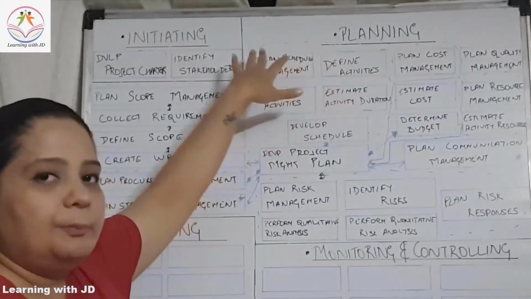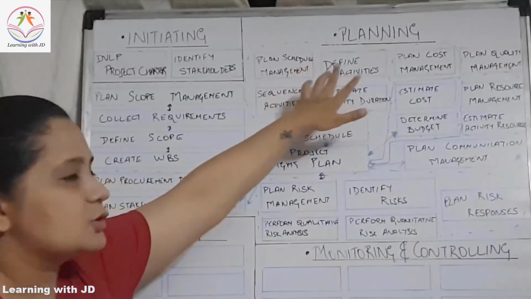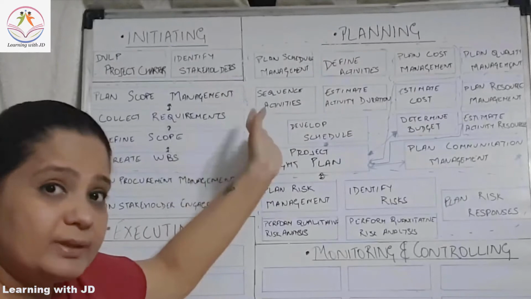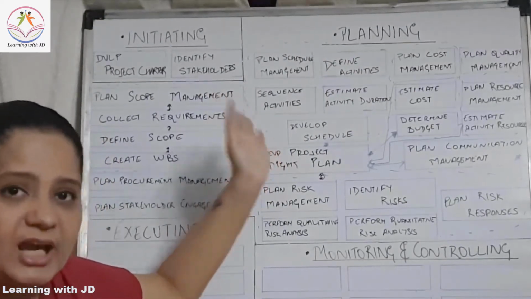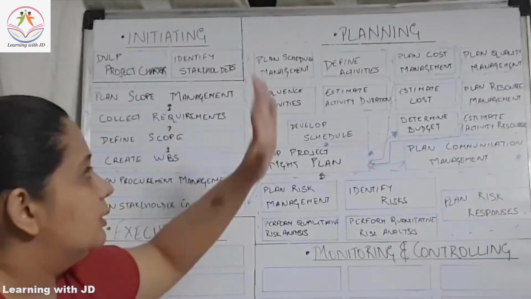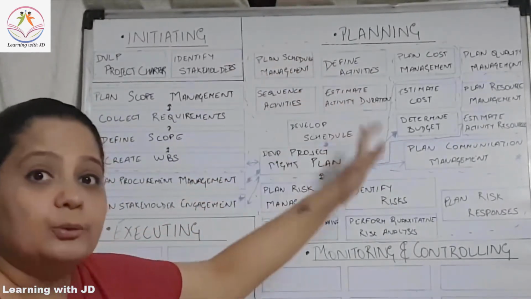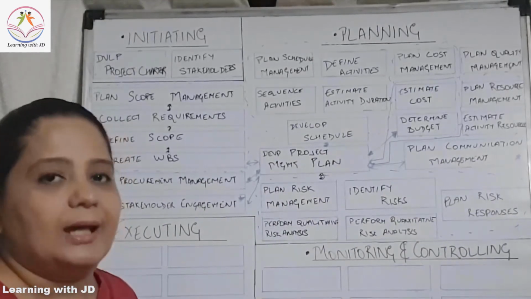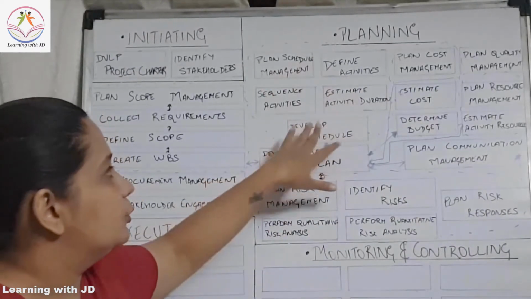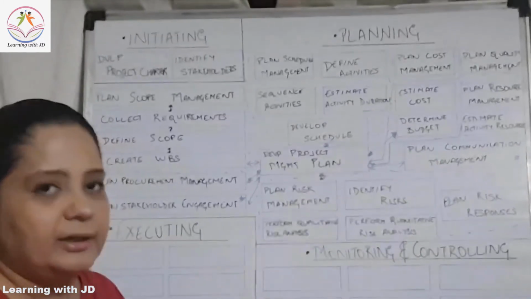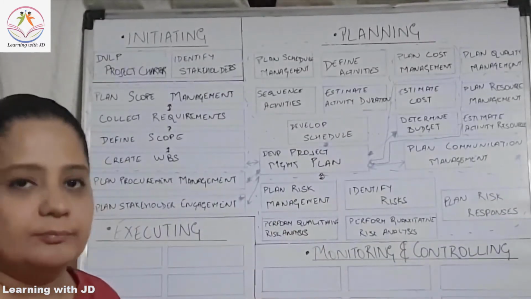Then in schedule, you're going to plan your schedule and you will also define the activities. Once you define activities, you have to sequence them also. You have to know which activity to be done first and what activity to be done later. Then you will estimate the activity duration, which means for each activity, how much time will you take. After you do that, you will develop your schedule. Now your schedule is ready. Your project is 1 year, 5 year, 10 year, whatever.